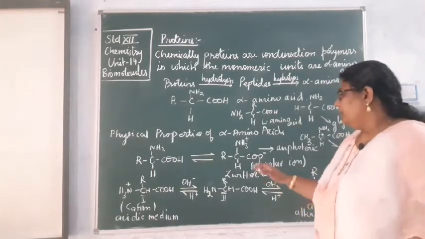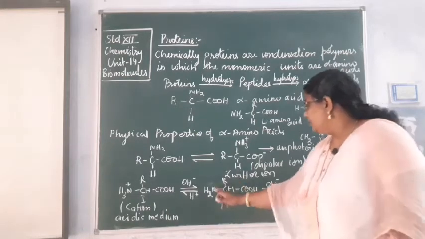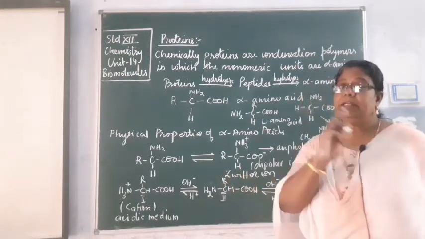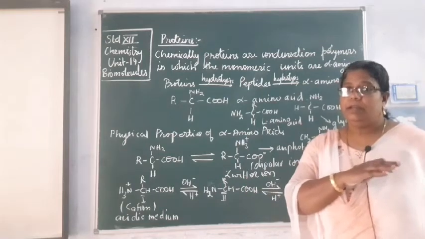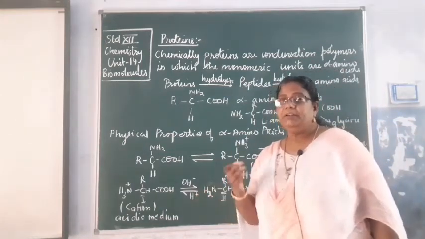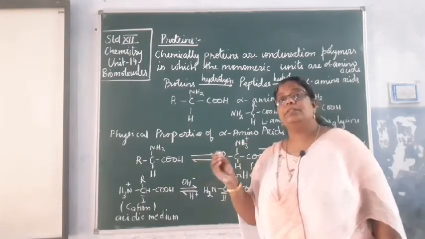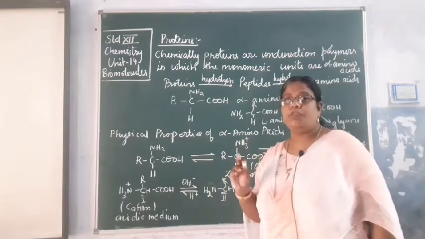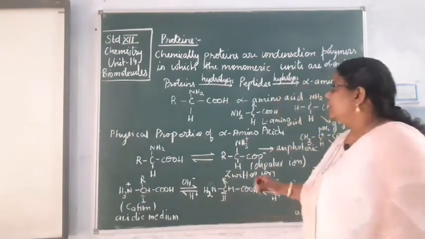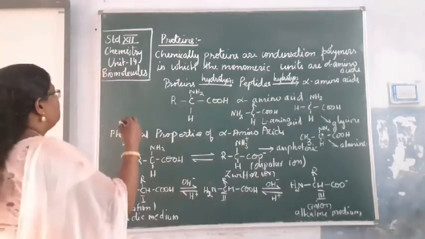But there will be a particular pH at which this ion does not migrate towards any of the electrode, neither the positive electrode nor the negative electrode, and that pH is called as isoelectric point of that amino acid.